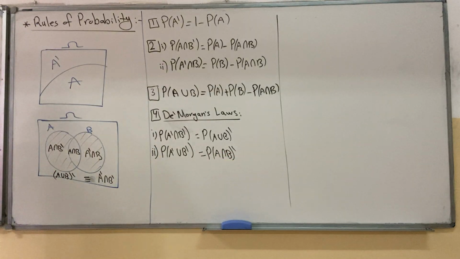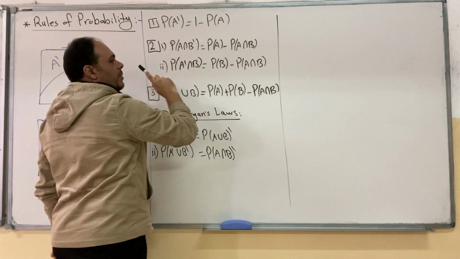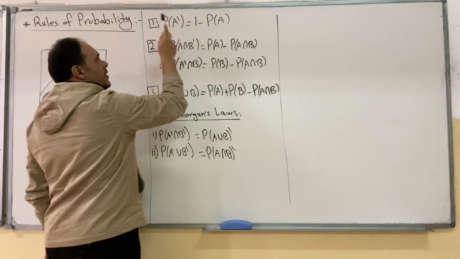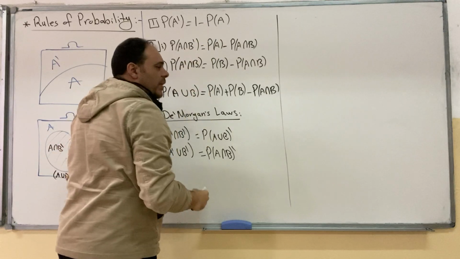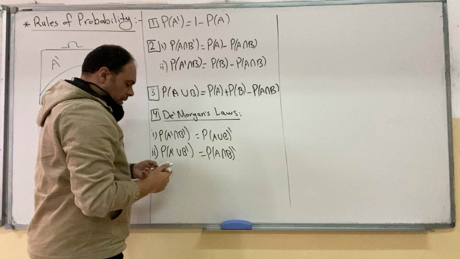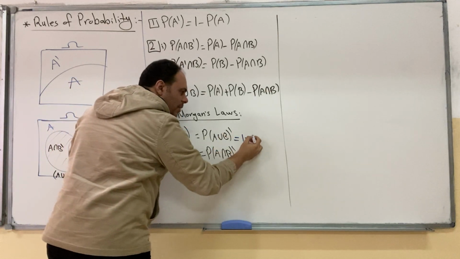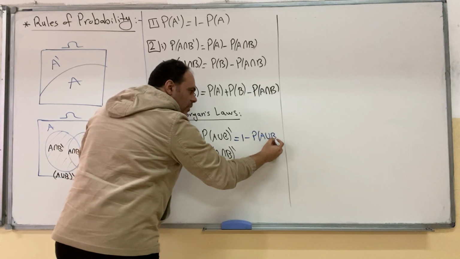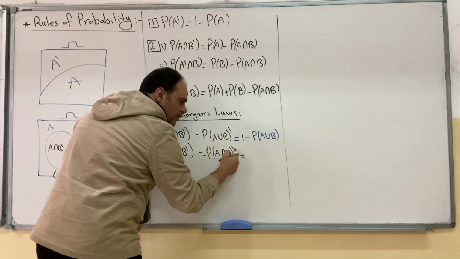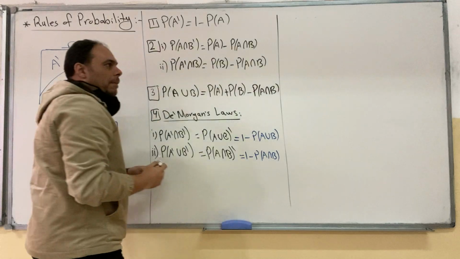لأن أنا بدي أضيفه على هذا الرول من هون. Probability of A complement is 1 minus probability of A. Probability of B complement is 1 minus probability of B. Probability of X complement is 1 minus probability of X. Probability of anything complement is 1 minus that set without complement. So you can add here probability of A union B complement, it's 1 minus probability of A union B. And for this one, probability of A intersection B complement is 1 minus probability of A intersection B.